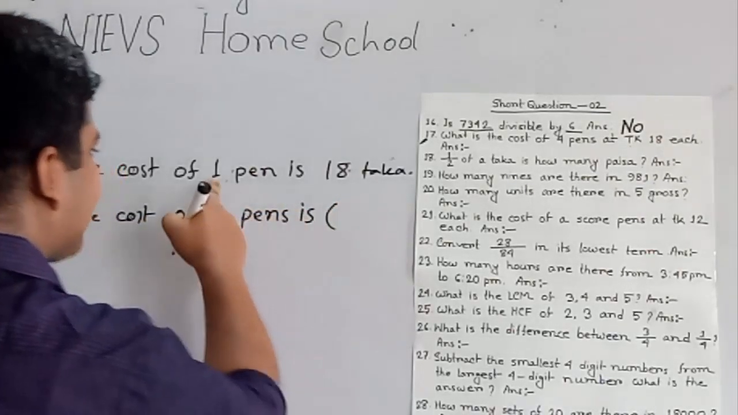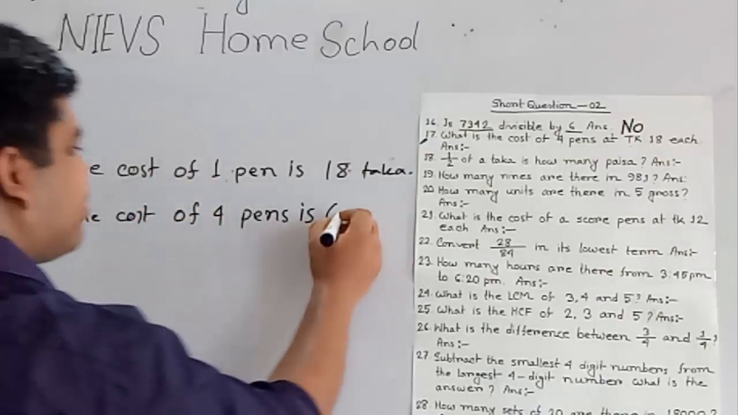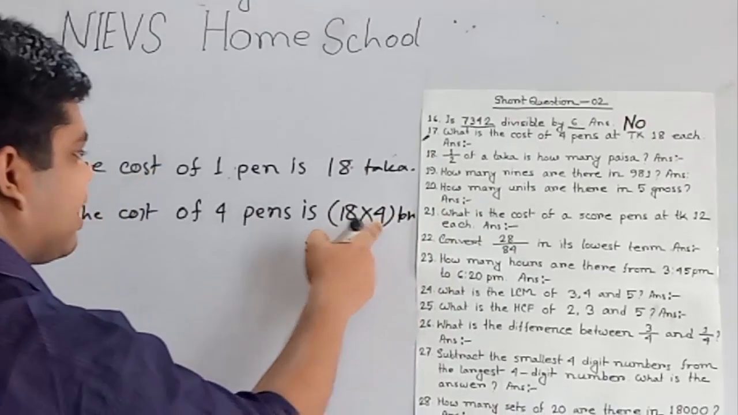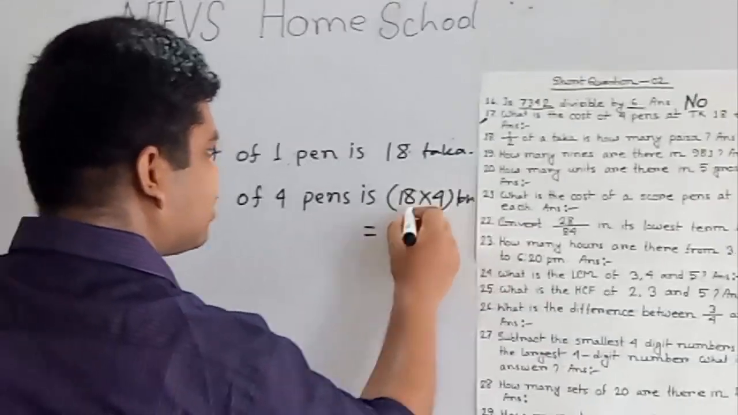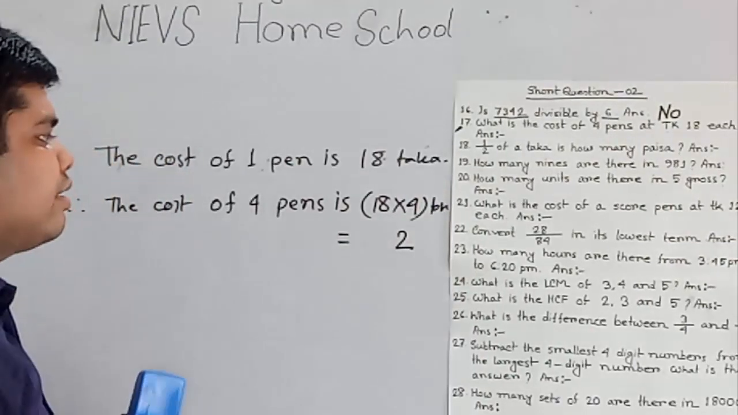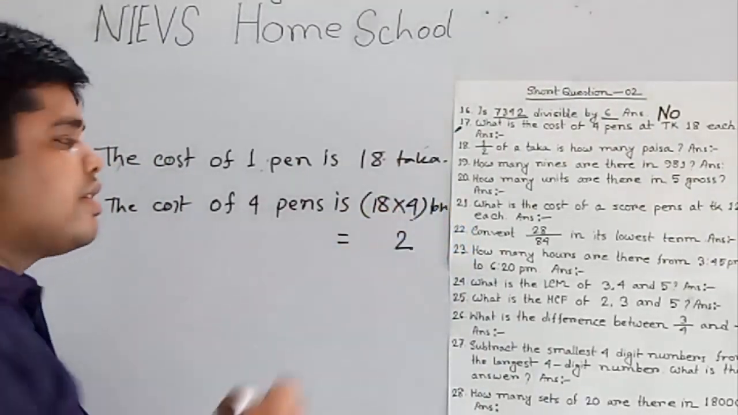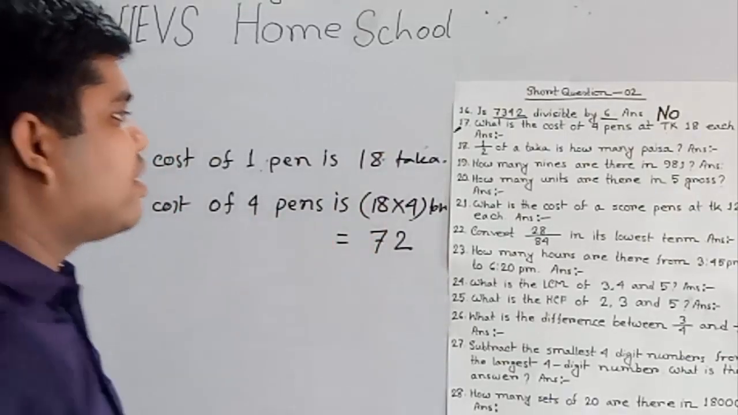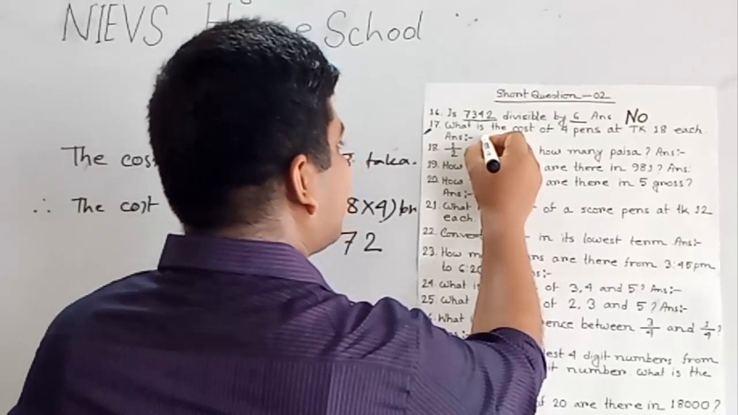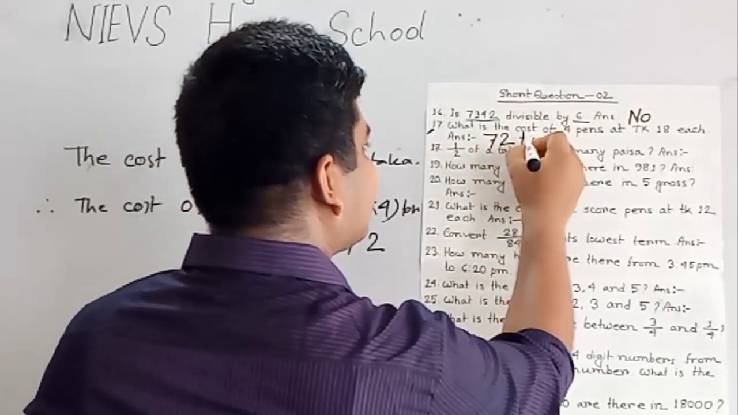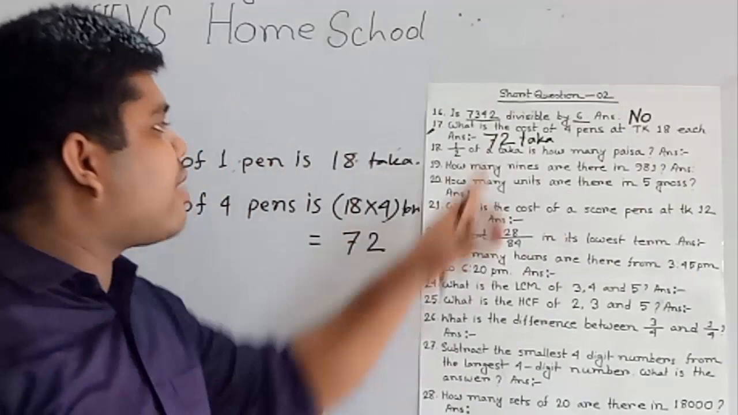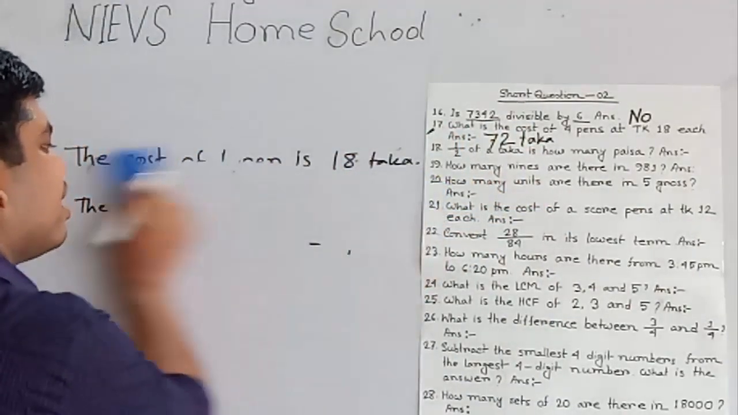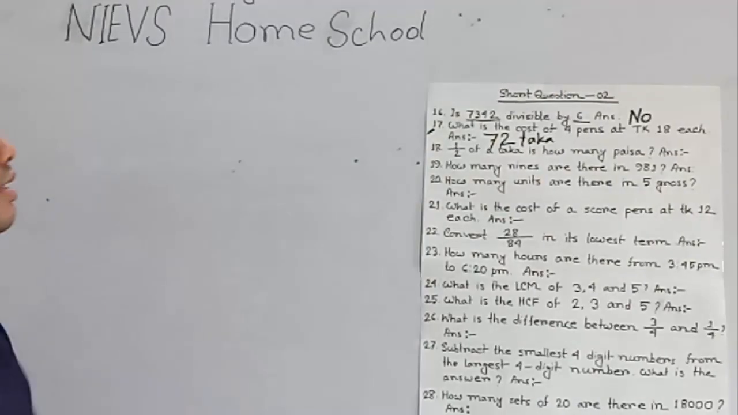We multiply. As 4 is greater than 1, so we know multiplication will happen. That means we multiply 8 fours are 32. Carry 3. 4 ones are 4 and 3 is 7. So 72 Taka is the cost of 4 pens. So we write 72 is the answer. You must write Taka. So 72 Taka is the answer of question 17. Now we shall solve question number 18.